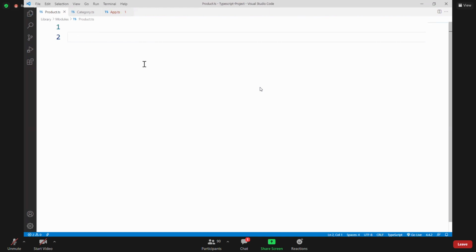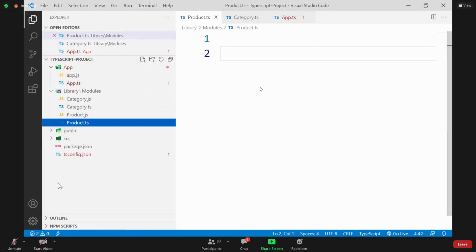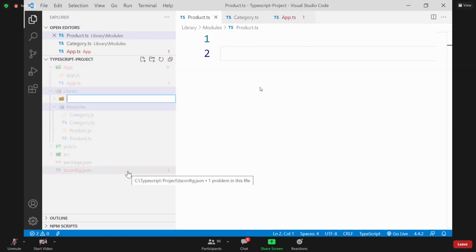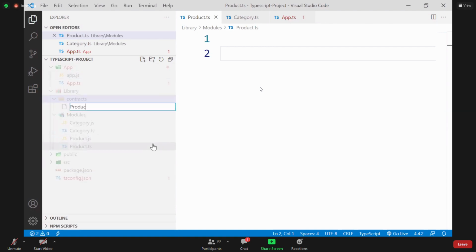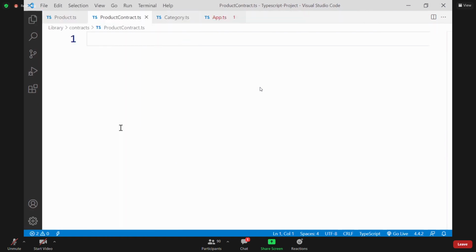Okay. Now go to the project. In the project, in the library, I will add a new folder and give it the name contracts. I am adding a contracts folder. In that contracts folder, I will add a new file as product contract.ts. In this product contract, we are designing a contract, and it should be used outside this module, so we have to mark it as export.